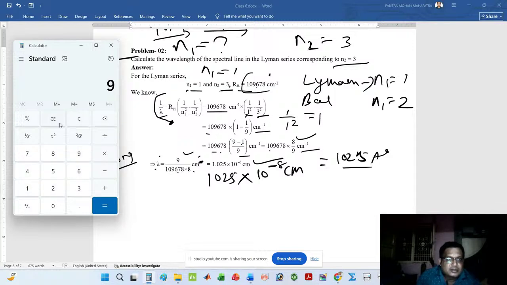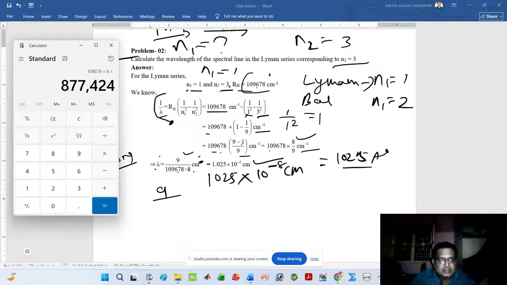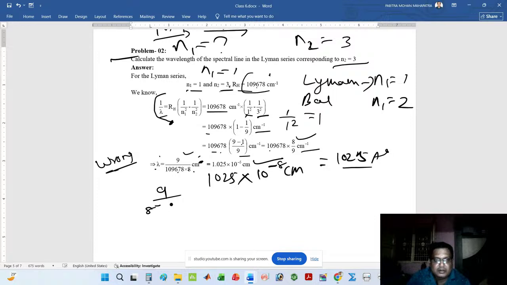9 is already given, so don't think about this. 109,678 into 8, this is how much? You can think like this, 9 by 8 double 7 424.